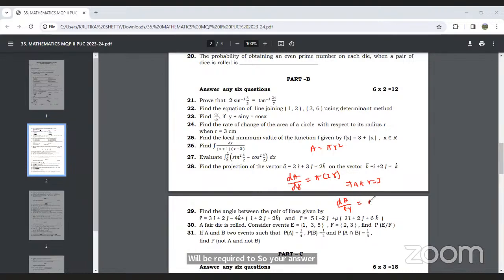We will get pi into 2 into 3, since they are asking us to consider r as 3. On simplifying we get 6 pi. So 6 pi square units will be the answer. So first we need to write the area of the circle, differentiate, and then substitute the value of r. Okay, easy question.